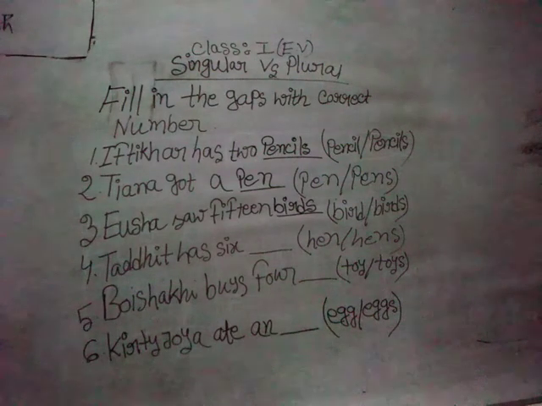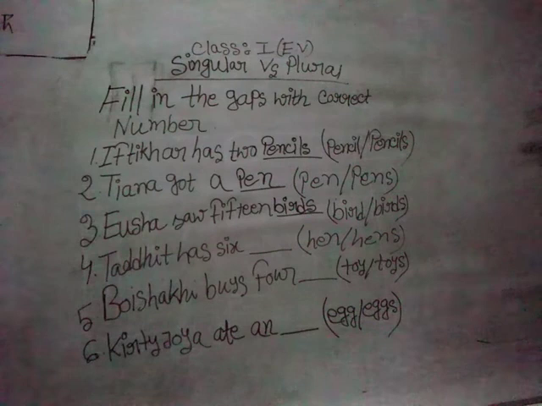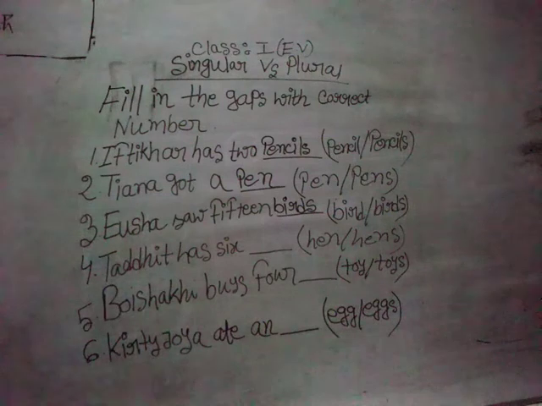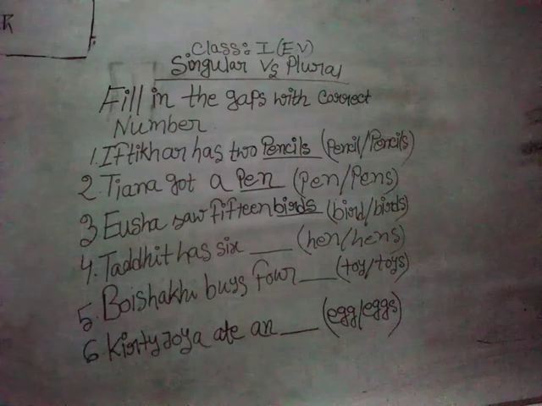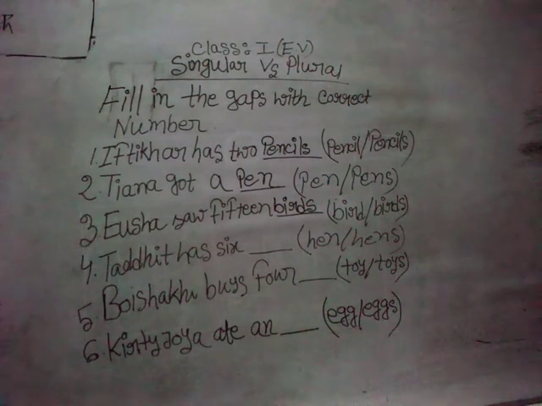So now coming to the next one. Todhit has 6 dash, hen or hens. We know Todhit is a very brilliant boy in our class who always attends the class and always tries to do the homework also. Here see the word 6, just before the gap. Seeing the word just before the gap, you need to understand what the number is going to be. 6 is of course more than 1. It is more than 1.